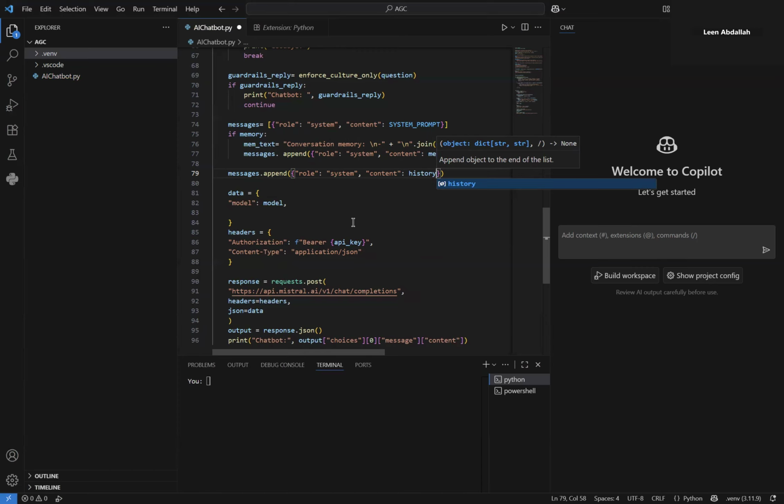Okay. So what you're doing here is we're adding to messages the rolling history, and this will keep the assistant aware of the most recent chats that occurred between the user and the chatbot. And this will allow the model to have a certain aspect of continuity and to refer back to earlier questions, etc.